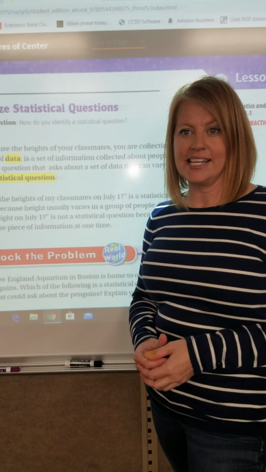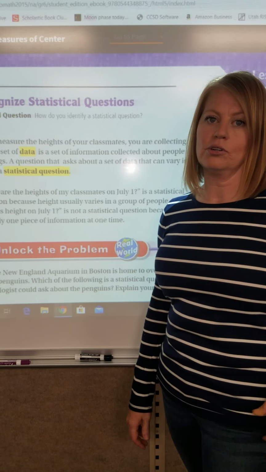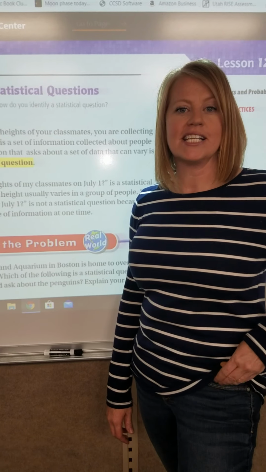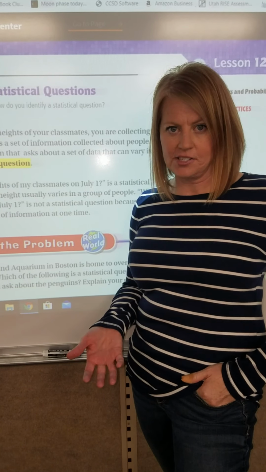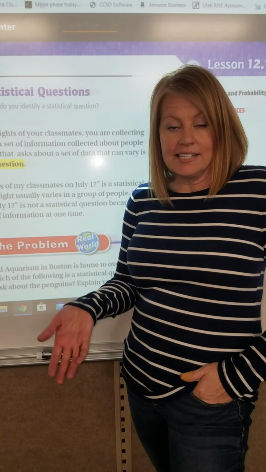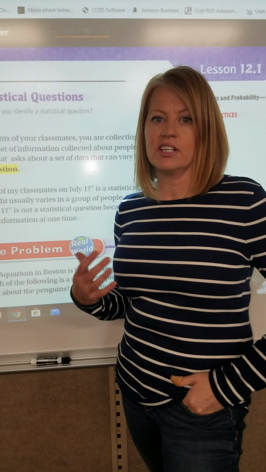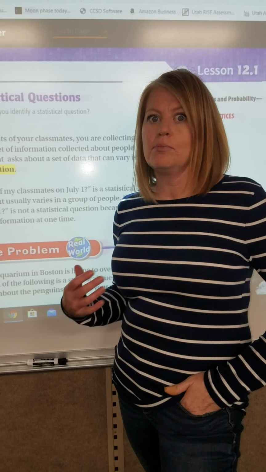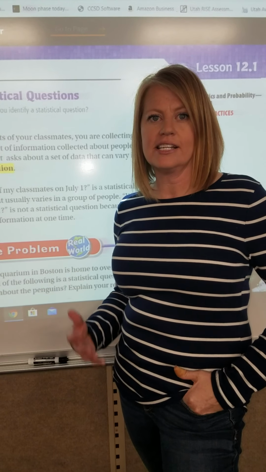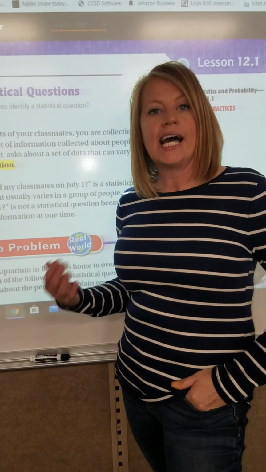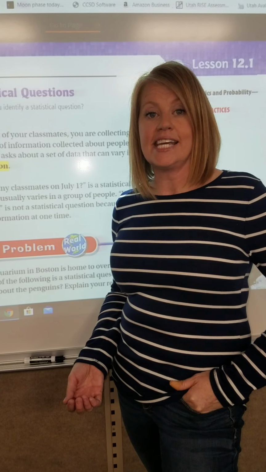And data is any sort of thing that you collect information on. So if I were to ask you, what is your favorite type of ice cream? Your answer would be an example of data. Or how old are you? Or what's your favorite thing to do? How many people are in your family? Those are all examples of somebody asking a question to collect data.